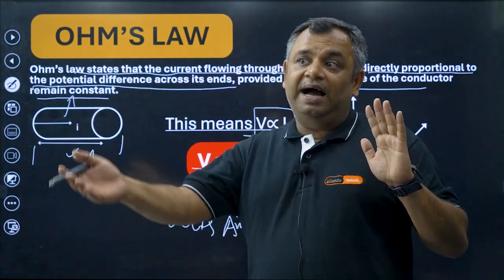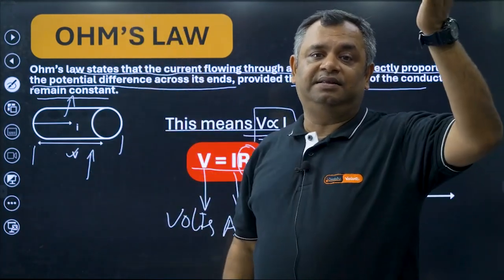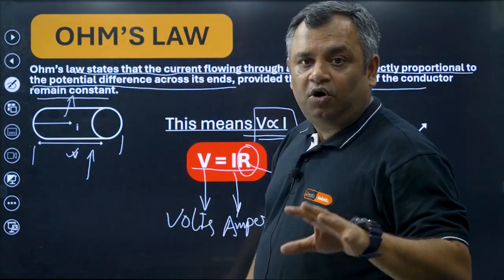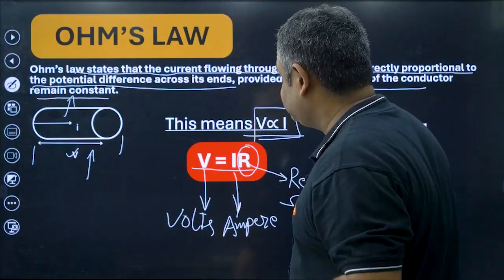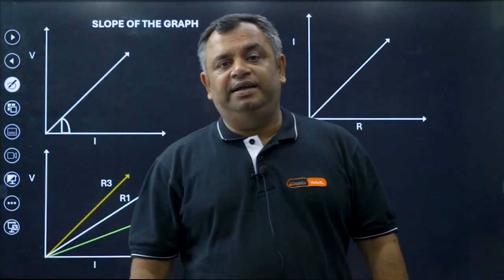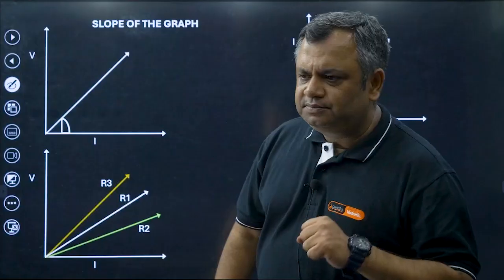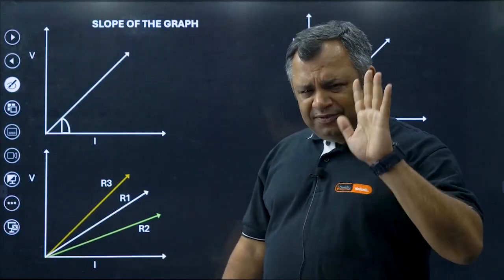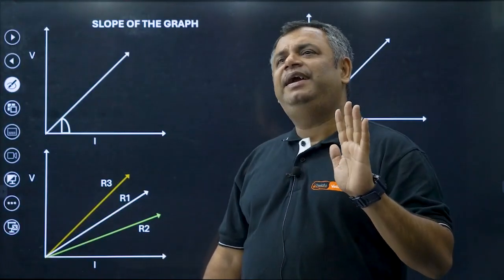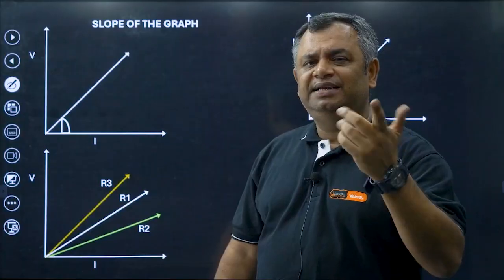Remember it, higher the temperature, higher the resistance. Okay, this is called the Ohm's law. So the next thing that we are going to study is the slope. Now what is slope? It's a very simple thing. Slope basically, if I define it in terms of your understanding, is a ratio.